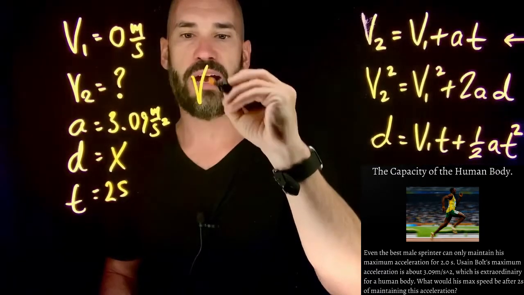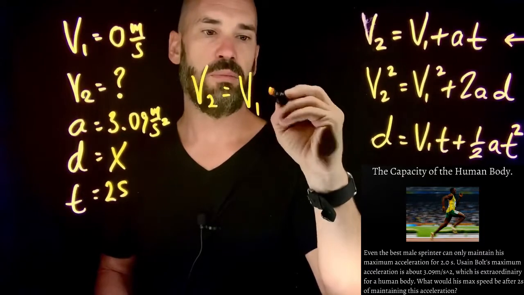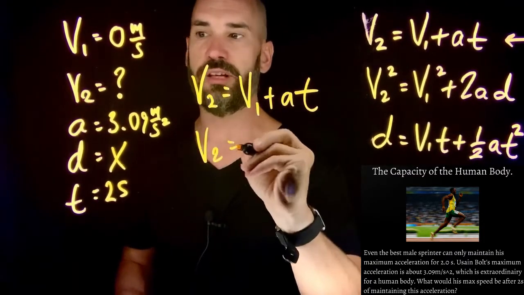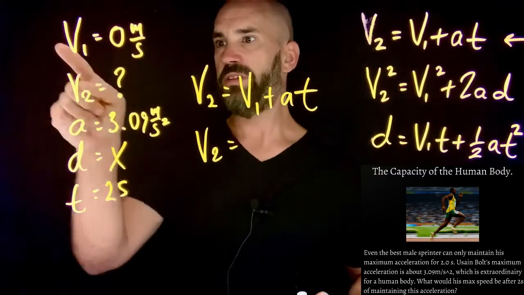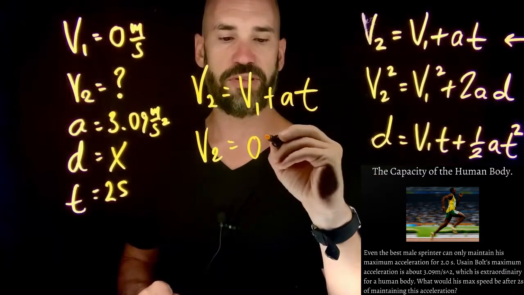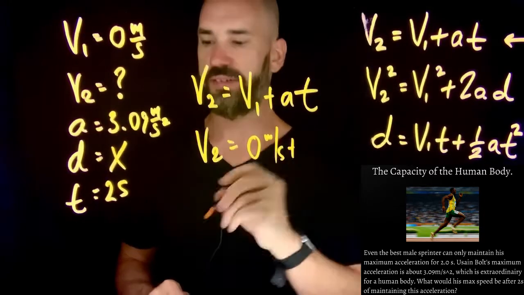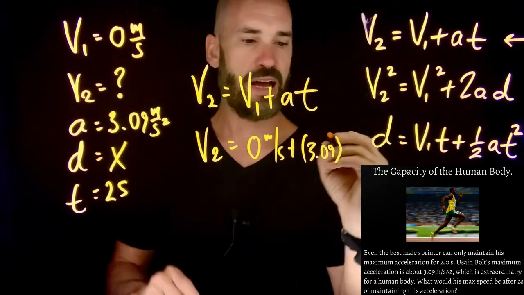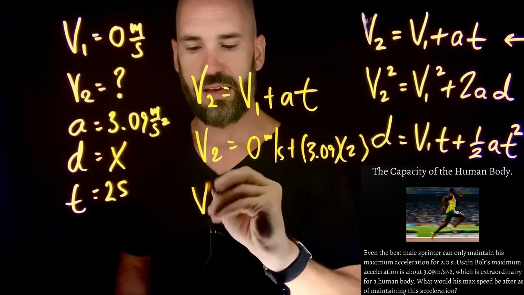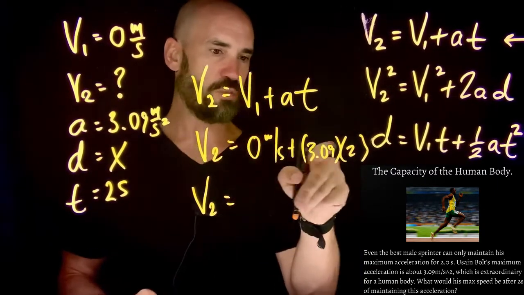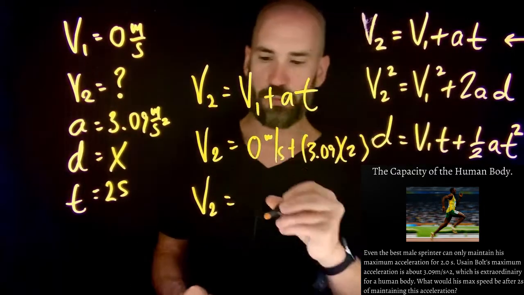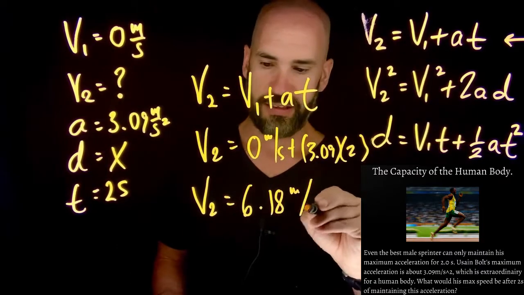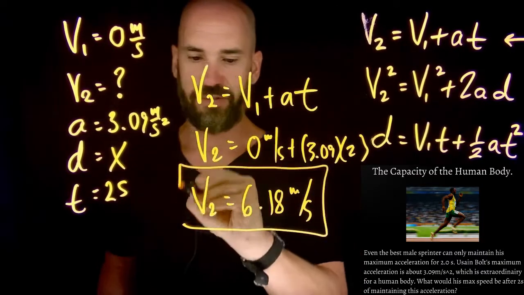So we just do the same process. We say V2 equals V1 plus AT, right? And we are looking for V2, so we keep that. V1 is again 0, so I just put 0 meters per second here. Plus, our acceleration is 3.09, and our time is 2 seconds, okay? Very, very easy to solve. We just multiply these guys right over here, and we get 6.18 meters per second for that velocity.